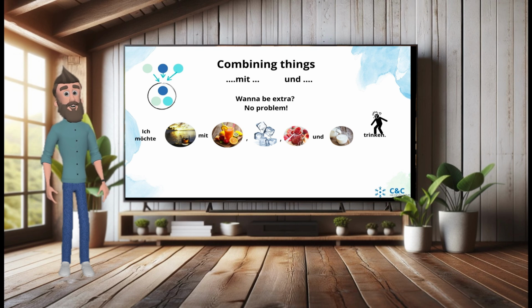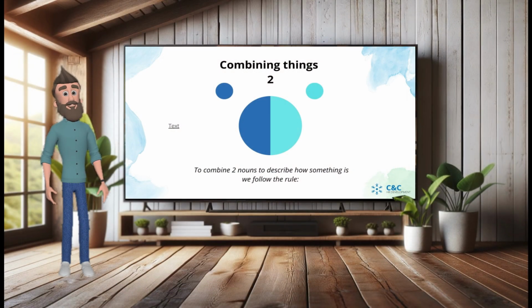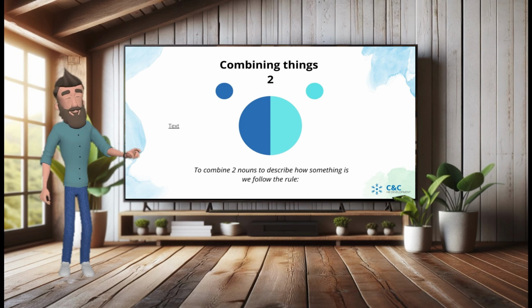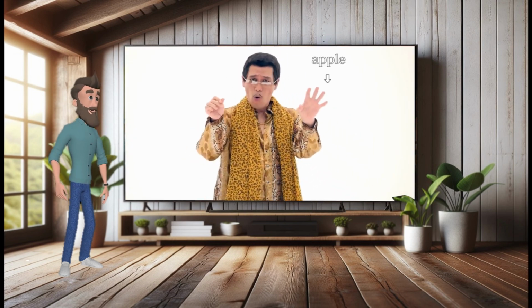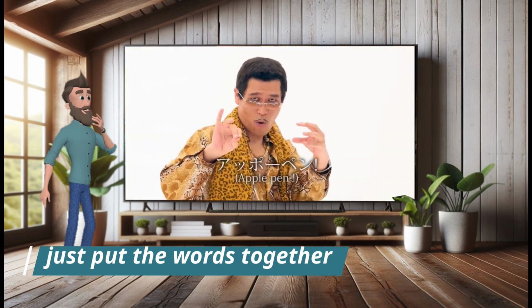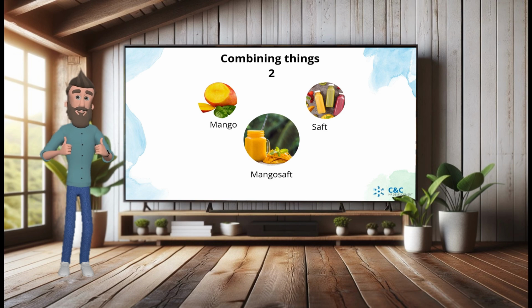Okay, that's the first way. How can we have many things at the same time using mit, comma, and und? The second way is to combine two things to describe the quality of something. This follows the following rule. I have a pen. I have an apple. Apple pen. Let's take a look at some examples. I have a mango. I have a Saft. Mango Saft. You probably knew that.